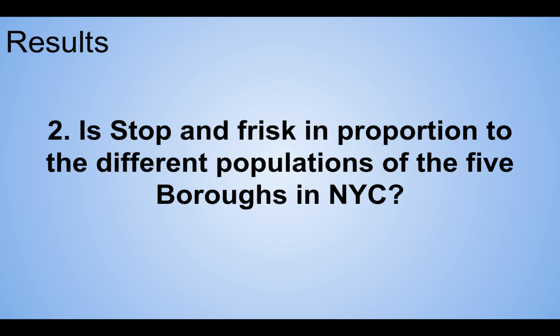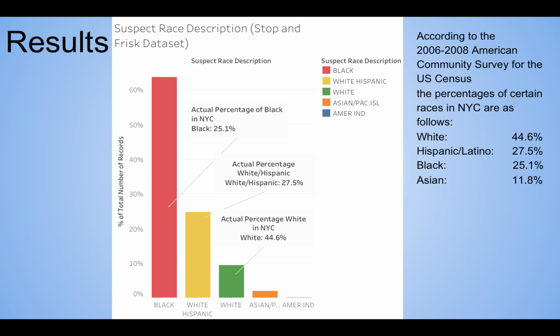Is stop and frisk in proportion to different populations of the 5 boroughs in New York City? So here we have the suspected race description when compared to the race as a percentage of the total number of records. When we look here, the black community has over 60%. Over 60% of blacks are part of the stop and frisk. About 25% are whites, white Hispanic, which essentially means Hispanic, about 10% white, about 2% Asian, and so forth.